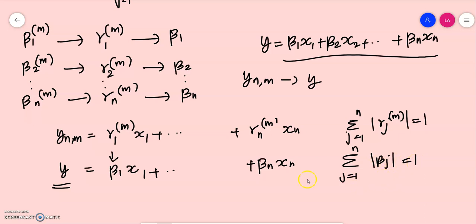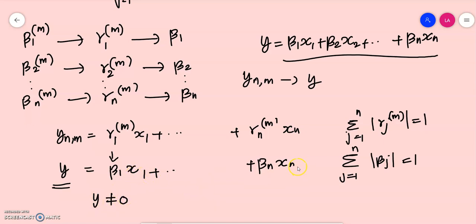Which means that not all of beta_1, beta_2, etc., beta_n are 0. At least one of them should be not equal to 0. So at least one of them is not equal to 0 means this summation should not be equal to 0.